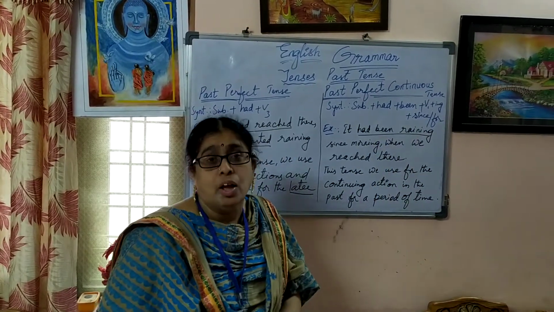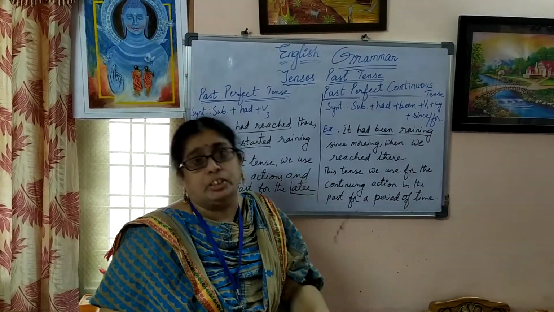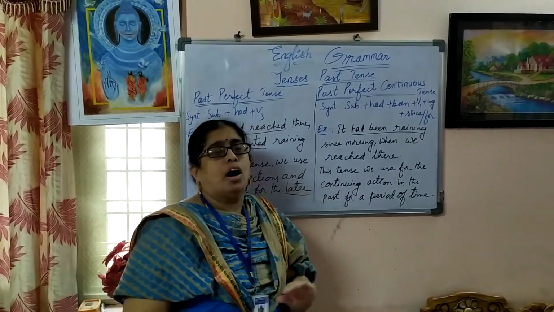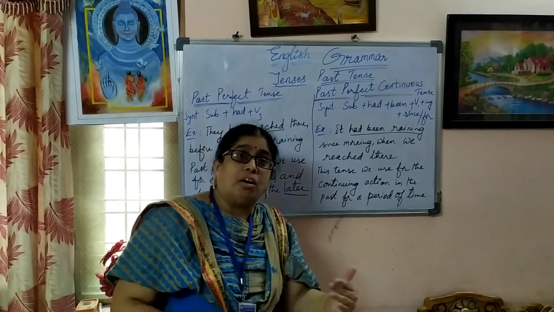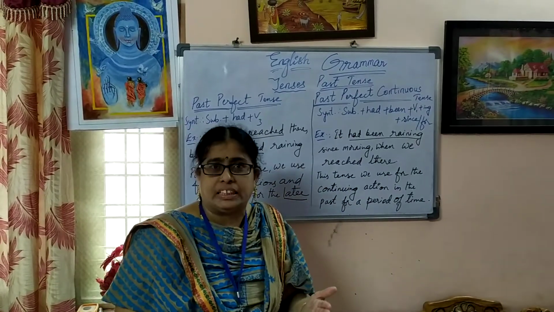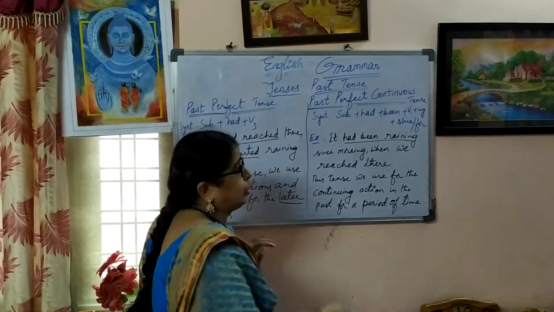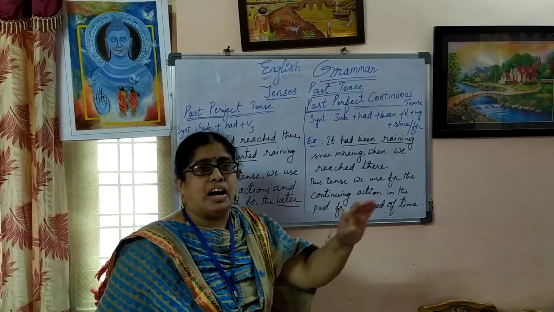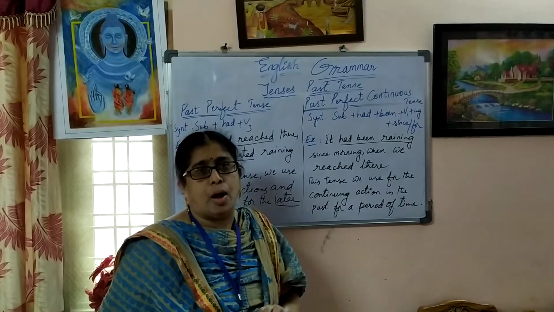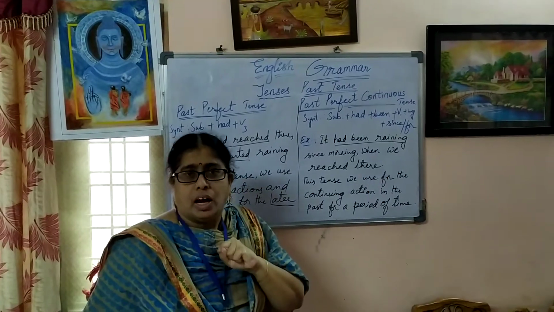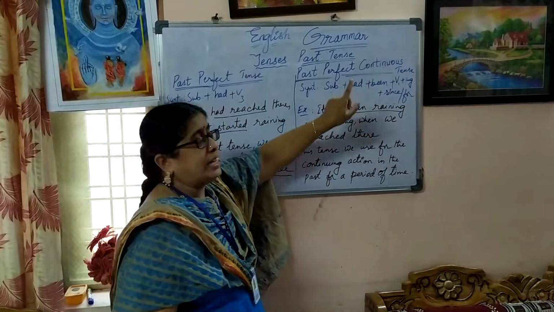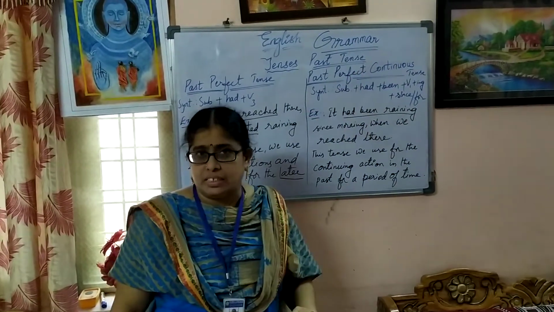We have to use it in whatever perfect continuous tense we are using, whether it is present perfect continuous or past perfect continuous or even future perfect continuous tense. Even for that we have to use this adverb since or for, which represents the period of time. By using this since or for, it justifies the perfect continuous tense.